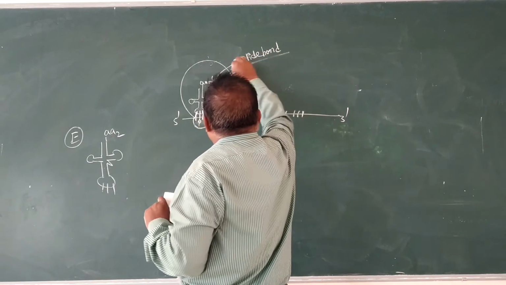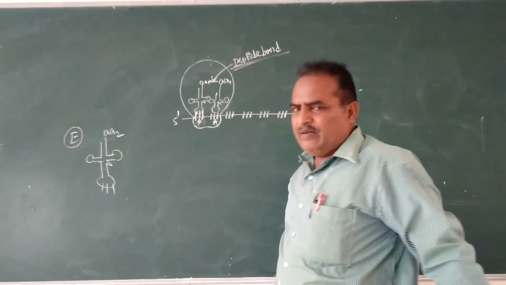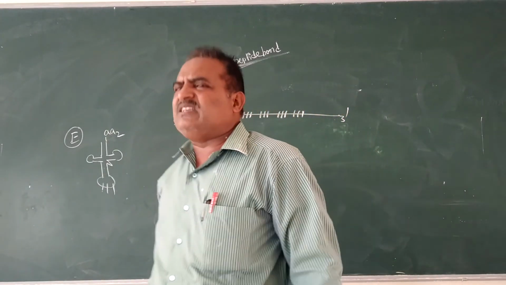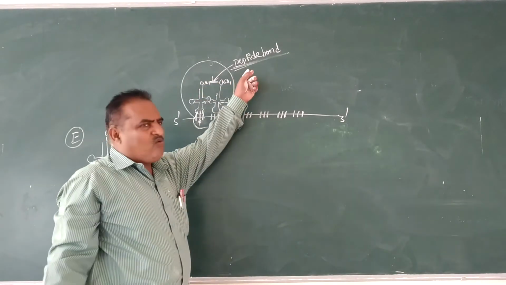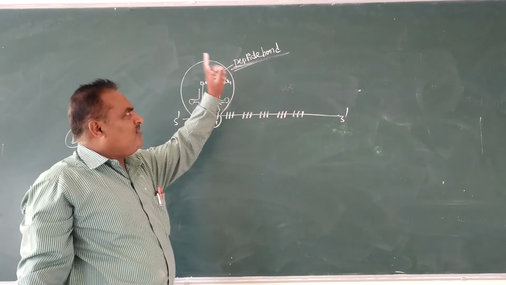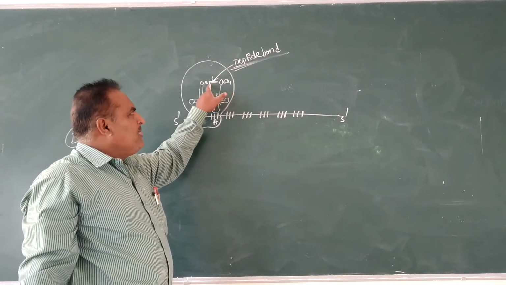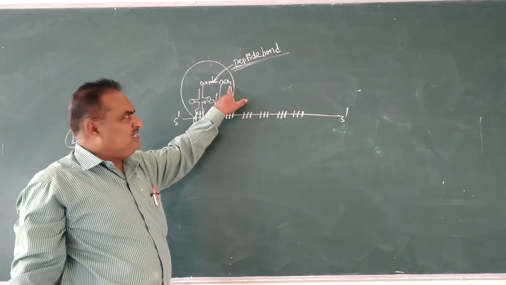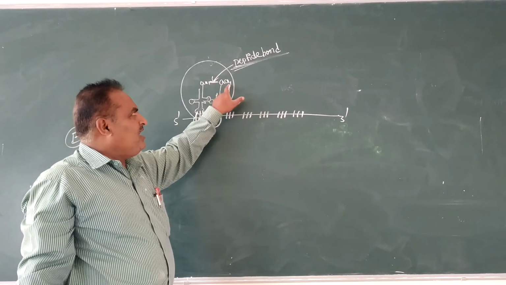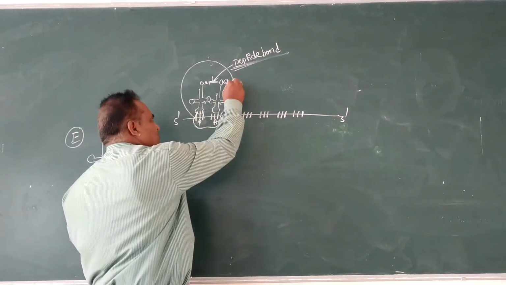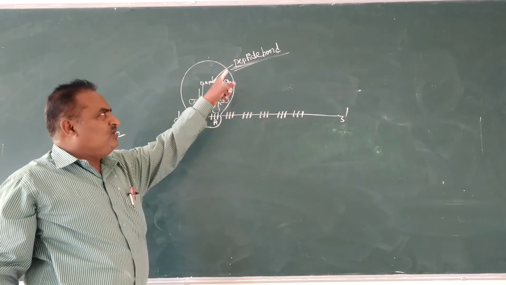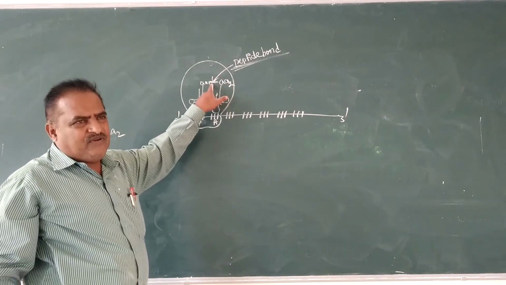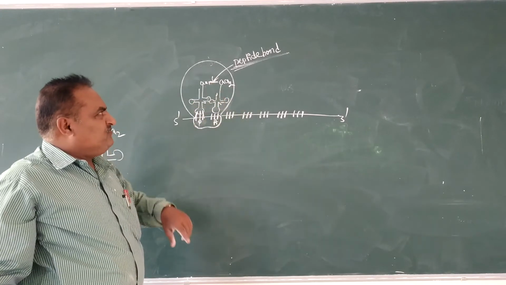That peptide bond is formed with the help of an enzyme, peptide transferase. Peptide transferase is involved in the formation of the first peptide bond between amino acid 1 and amino acid 2.